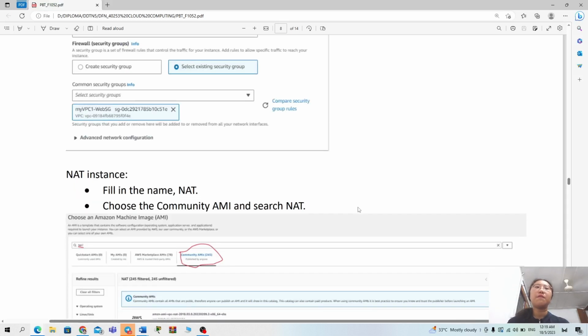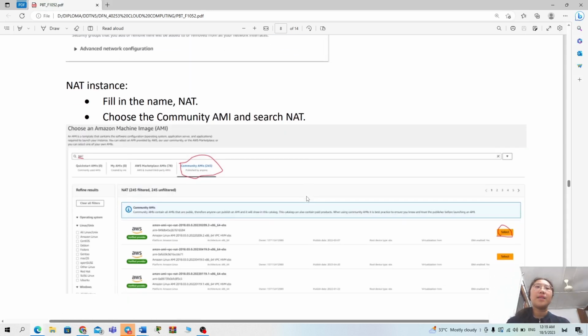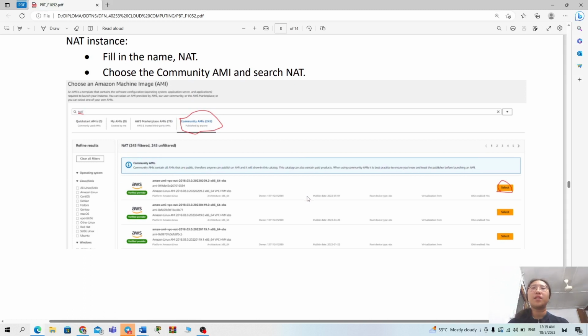Now we continue with the NAT instance. For the NAT instance, we also need to fill in the name, but the AMI is different. We need to click on choose an Amazon machine image, click Community AMIs, and search for NAT. After that, the NAT AMI will appear, and we just click on the first AMI and click select.